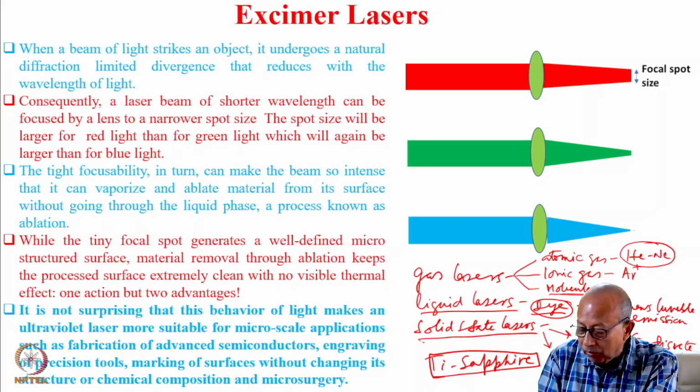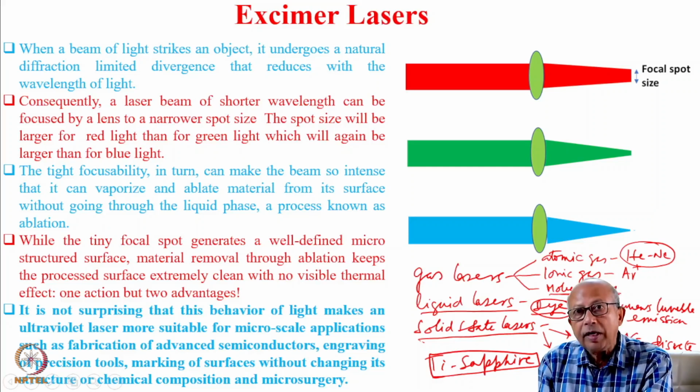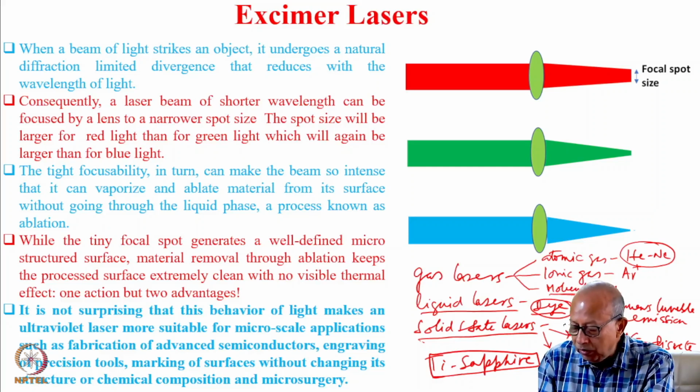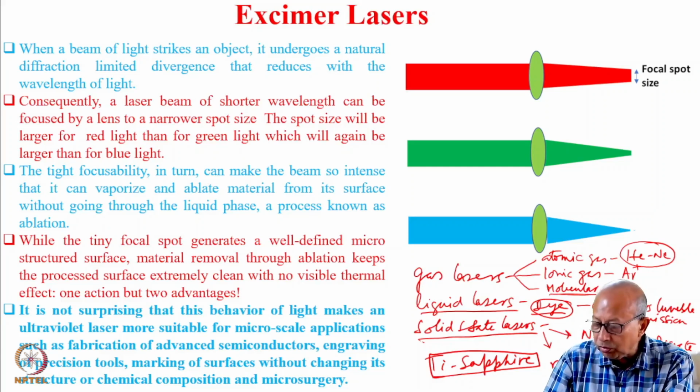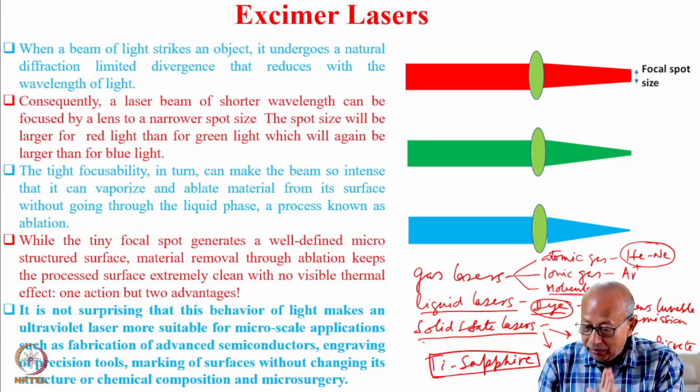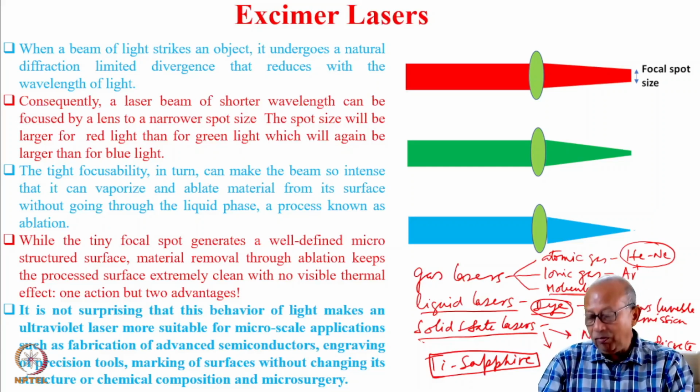Quite wide tunability. Red end of the visible is about 680 nanometers. So the tunability is from 680 nanometer to almost 1100 nanometer. So having completed these three categories of laser, of course, molecular gas laser is still remaining. We will come to that, as I said, very soon.